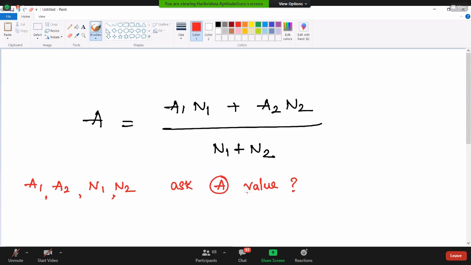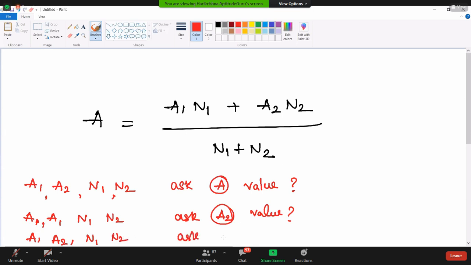The other question we can see is where the A value is given, the A1 value is given, the N1 value is given, and the N2 value is given. They will ask us to find the A2 value. Similarly, the A value is given, the A2 value is given, N1 and N2 are given, and they will ask us to find the A1 value. These are the possible questions from cumulative average.